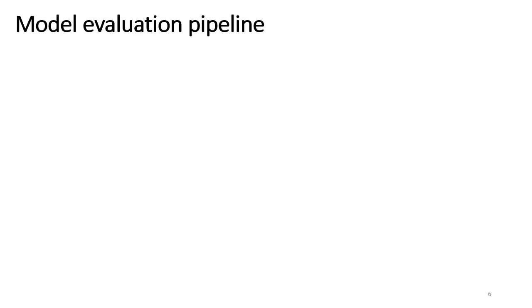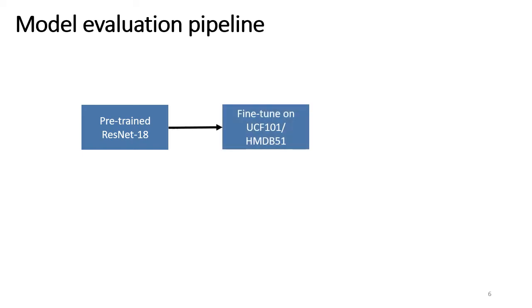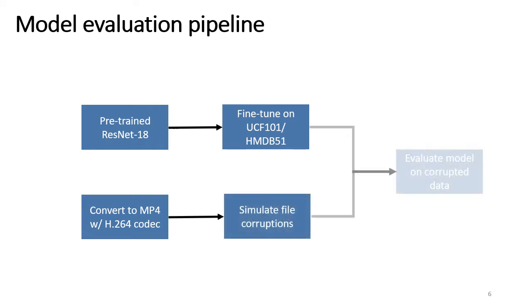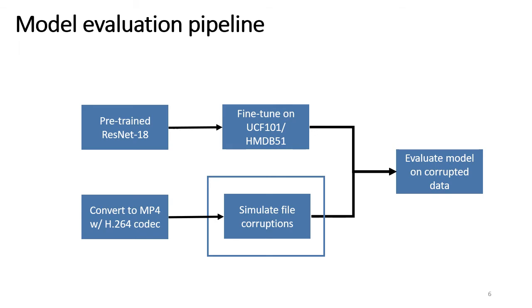Let's discuss the setup for our file corruption experiments. First, we take a pre-trained action recognition model and fine-tune on the UCF101 and HMDB51 action recognition benchmarks. For consistency, all videos are converted to MP4 files with H.264 encoding. We then generate corrupted files and evaluate the model's performance on the resulting videos. Let's explain how we simulate file corruptions.